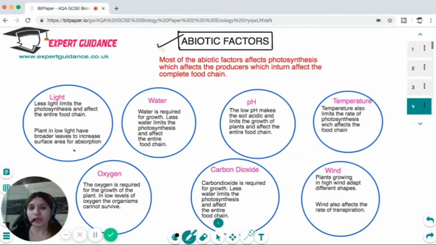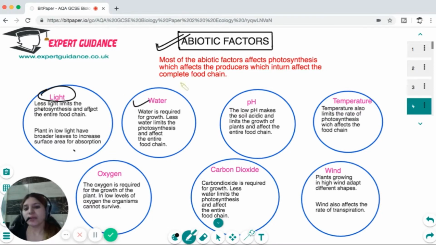Now, when we talk about the abiotic factors, most of them affect the photosynthesis, which affects the producers, which in turn affects the consumers and the complete food chain. So for example, if there's less light, it will limit the photosynthesis, and if the photosynthesis is limited, there's less food for the herbivores, for the carnivores, and it will affect the food chain. And the light also affects how the plants will look. For example, the plants living in low light will have broader leaves so that they can have the maximum surface area for absorption.